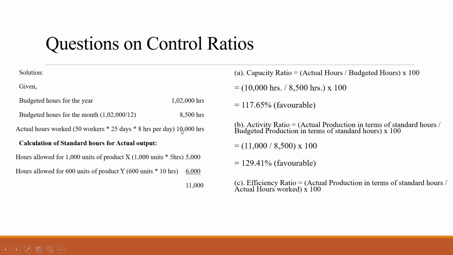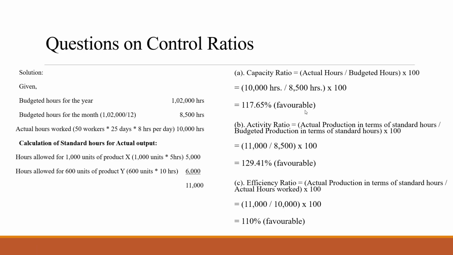How much actually they worked? 10,000, right? So 11,000 divided by 10,000 into 100 will do, and the result we are getting is 110%. Now this 110 is also higher than 100%, so that's why this is also favorable. Whenever you see that the percentage is coming more than 100%, then you always have to write favorable within bracket.